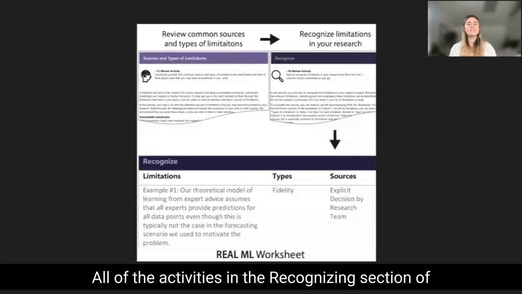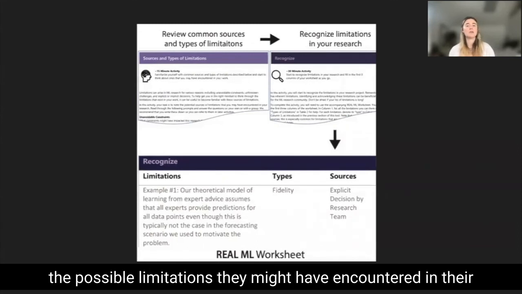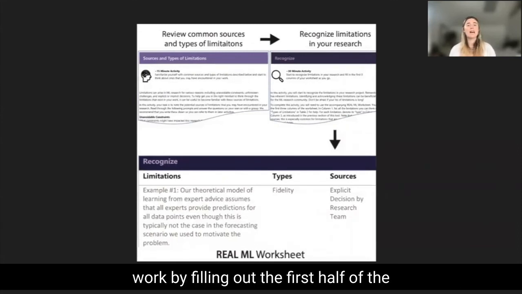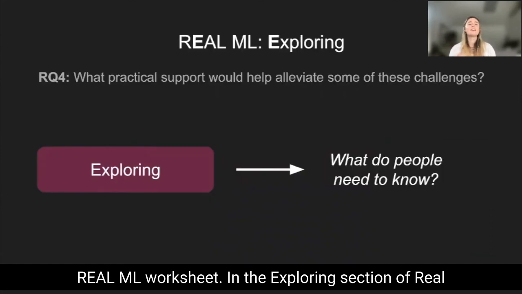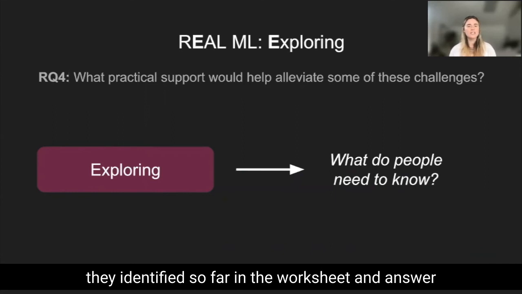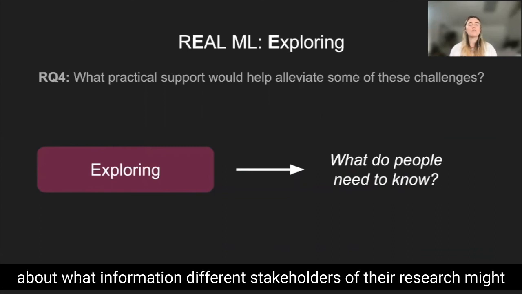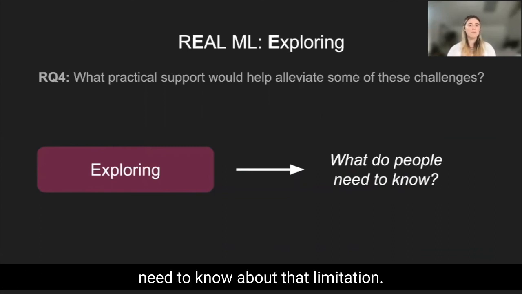All of the activities in the recognizing section of Real ML guide the researcher to list out all the possible limitations they might have encountered in their work by filling out the first half of the Real ML worksheet. In the exploring section of Real ML, we ask researchers to go through each limitation they identified so far in the worksheet and answer a series of questions that prompts them to think about what information different stakeholders of their research might need to know about that limitation.